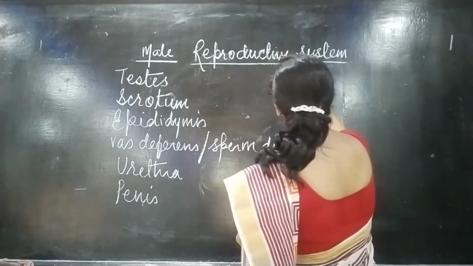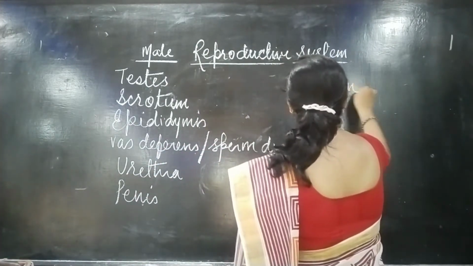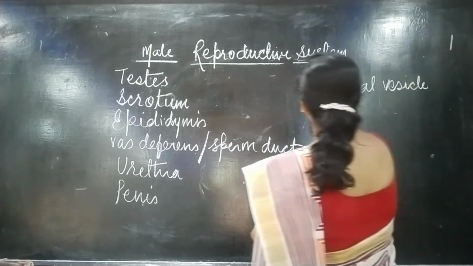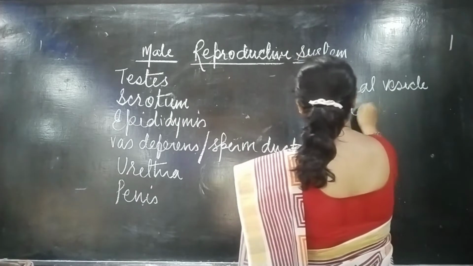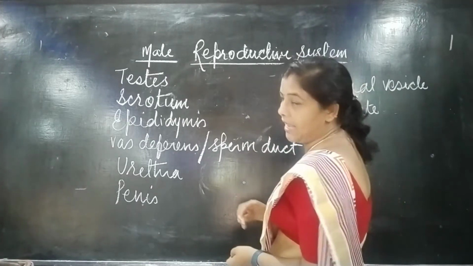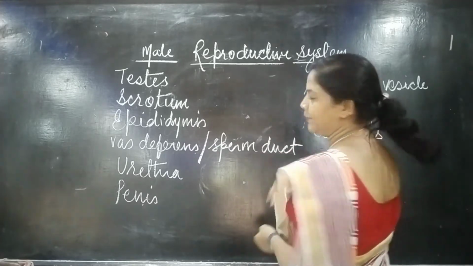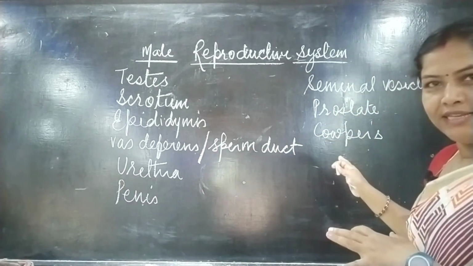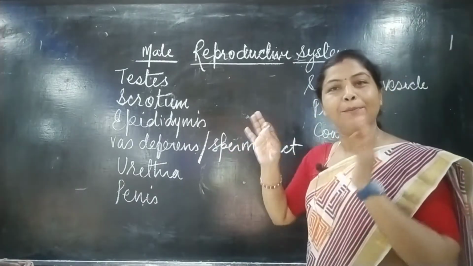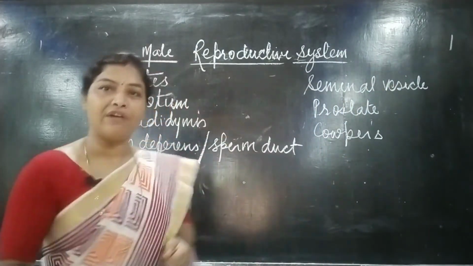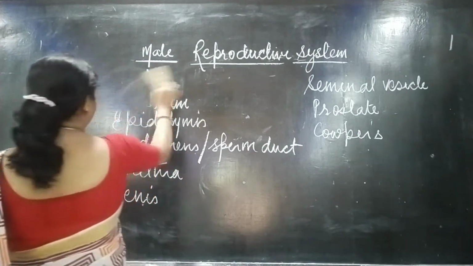These glands are the seminal vesicle, the prostate gland, and Cowper's gland. So these are the organs which are found in the male reproductive system. Let us go through their structure and the different functions of these organs.